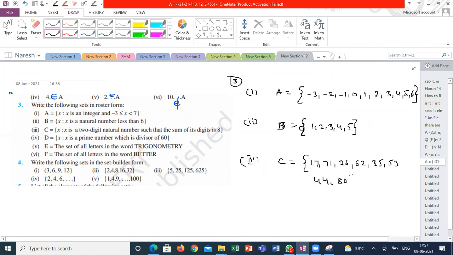What about 80? Oh, sorry, 80 also. Is there any other 2-digit number where the sum of the digits is 8? It is 0, 0, 8, but that is not 2-digit. 1, 7, 2, 6, 3, 5, 4, 4, 5, 3, 6, 2, 7, 1, 8, 0.